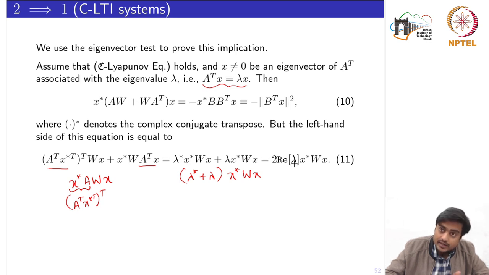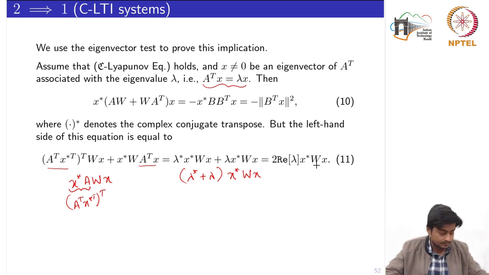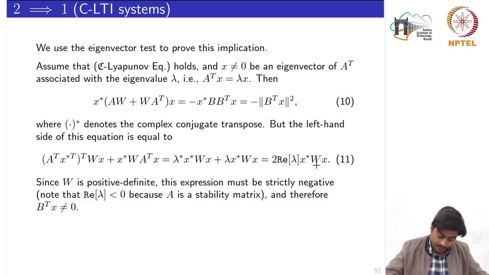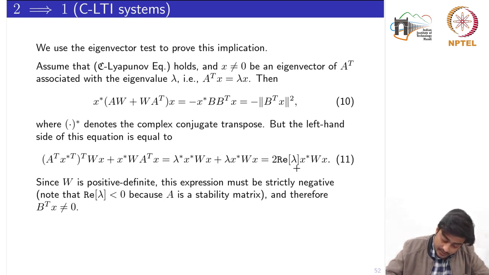If the eigenvalue is already real, then it stays as it is, otherwise the imaginary part goes away. So finally I would have twice the real part of that eigenvalue times that quadratic form. Since W is positive definite, this expression, given in equation number 11, must be strictly negative. Why? Here we have x star x, and W is already positive definite.